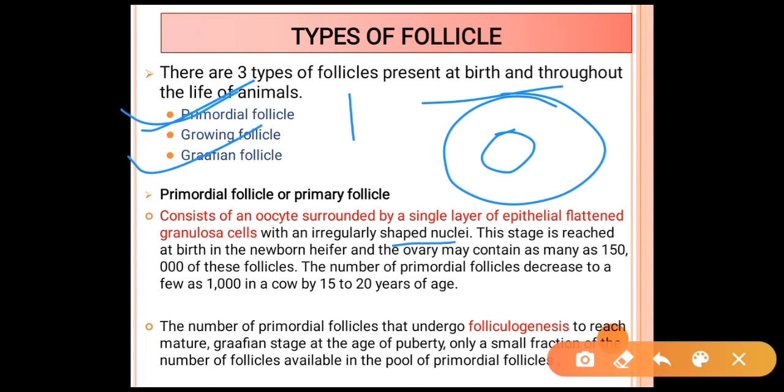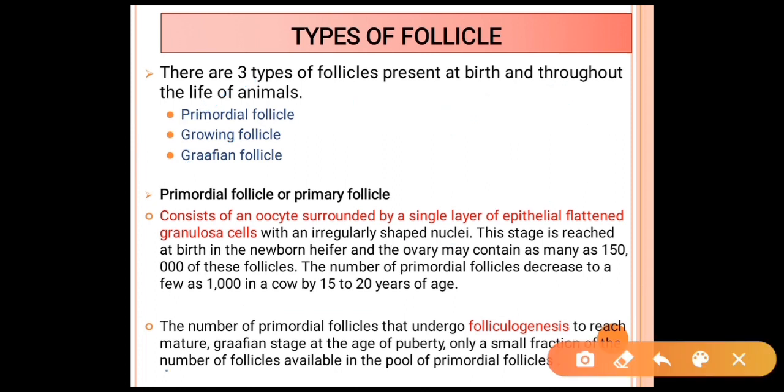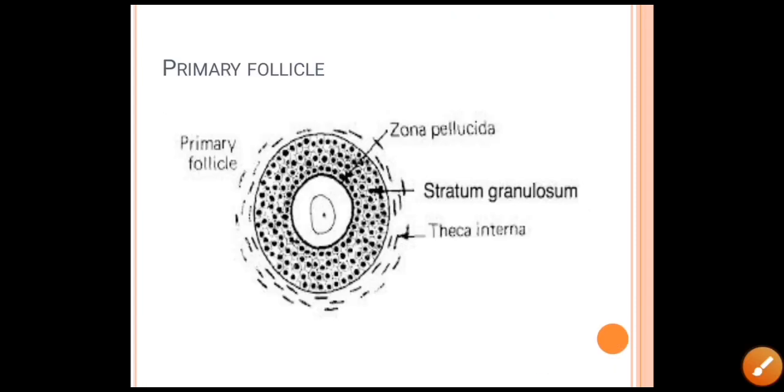This stage is reached at birth in the newborn heifer, and the ovary may contain about 150,000 of these follicles, and the number of primary follicles decreases to about 1,000 in cows by 15 to 20 years of age. Of the primordial follicles, only a small fraction undergo folliculogenesis to reach the mature Graafian stage at the age of puberty, from the pool of primordial follicles.